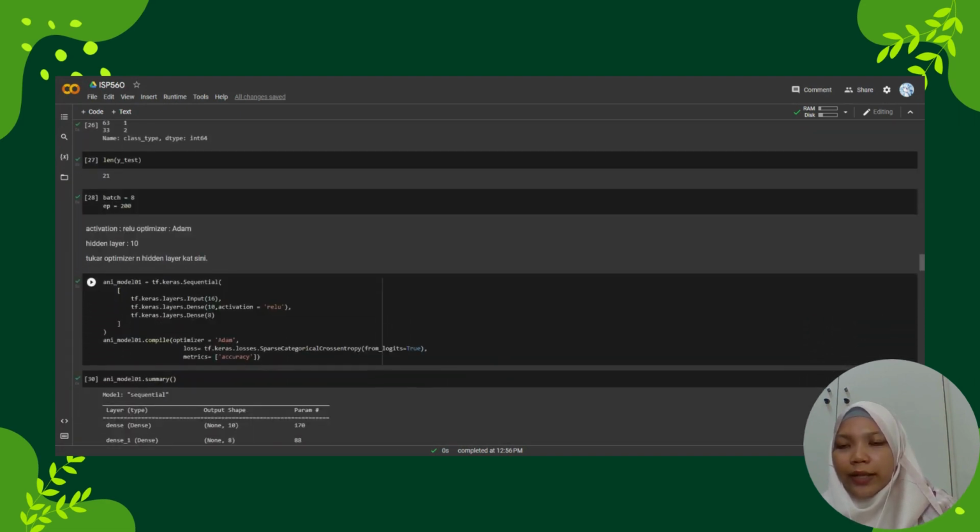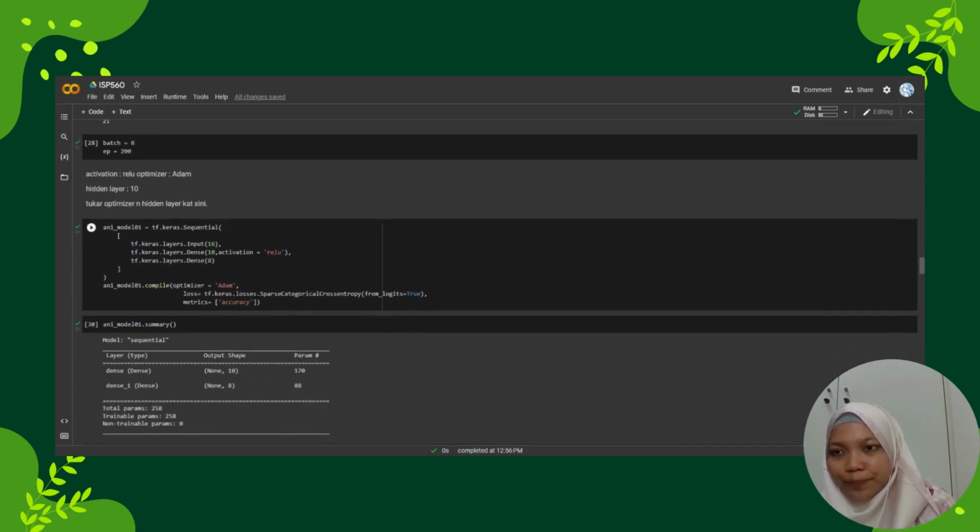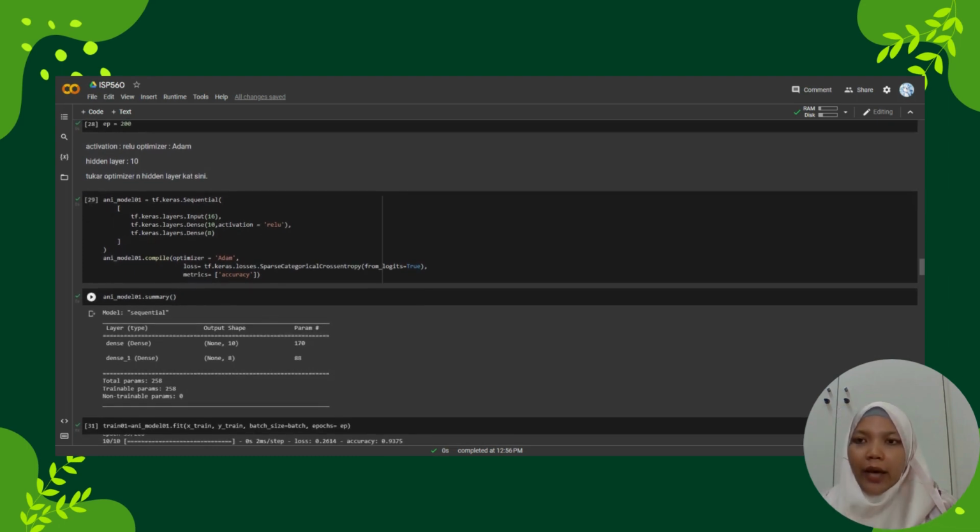And this is the next code, for the neural network. Before I proceed to the coding for the neural network, I fix the batch and epoch: batch equal to 8 and epoch equal to 200. For me, I will use the optimizer Adam, but with three different activation functions, which are ReLU, sigmoid, and ELU. I also use 10 hidden layers in this coding.